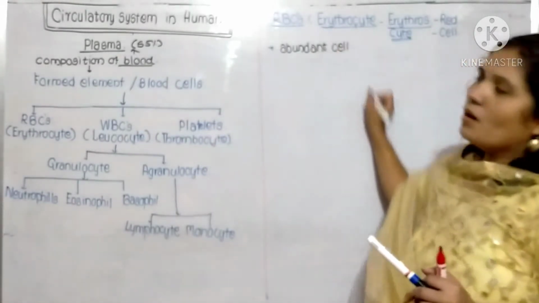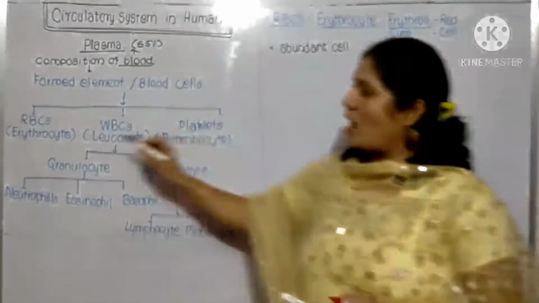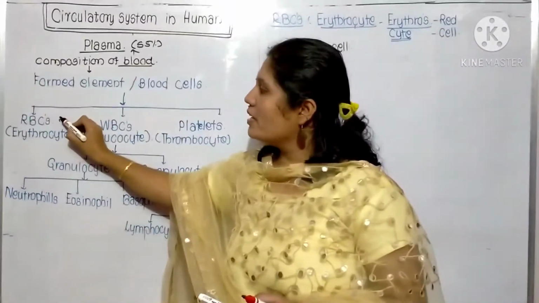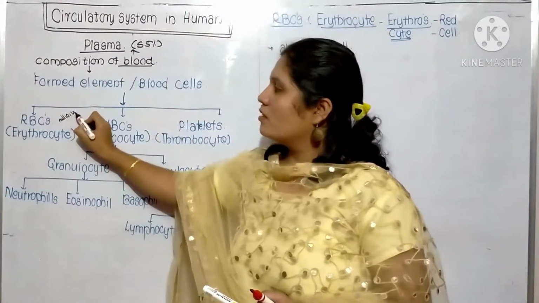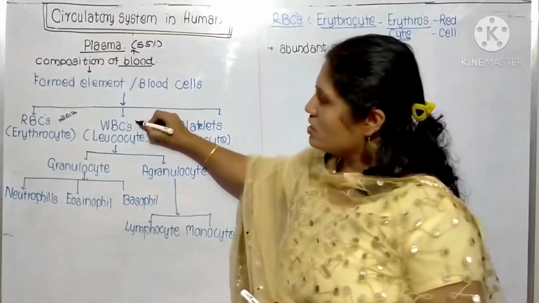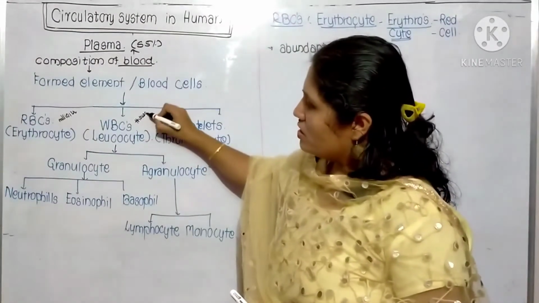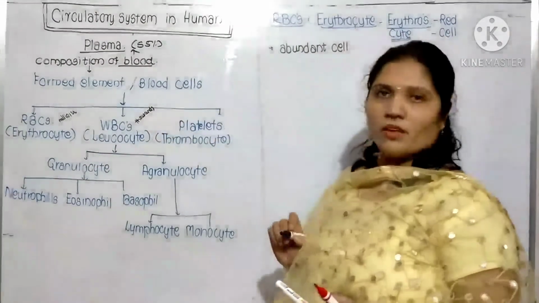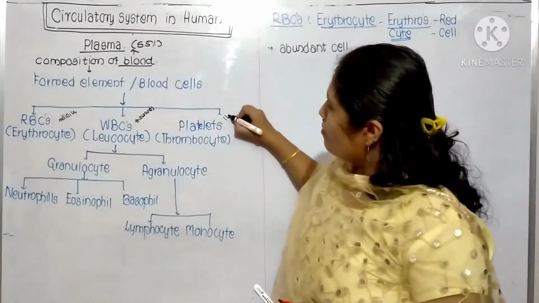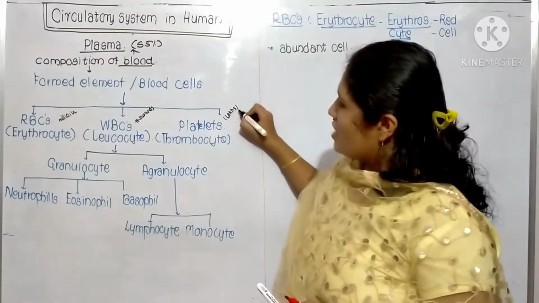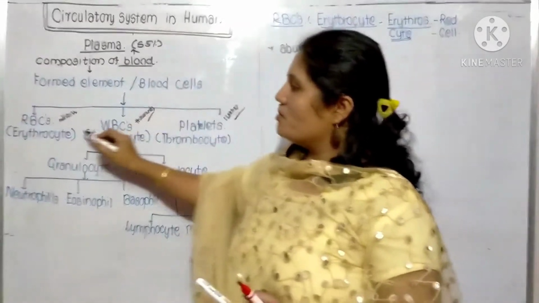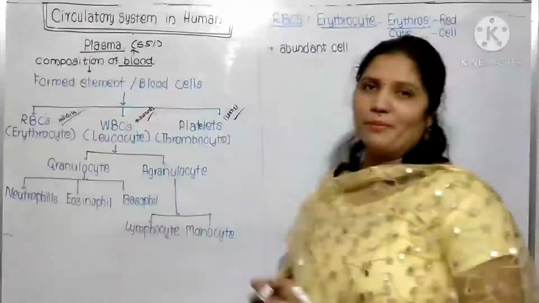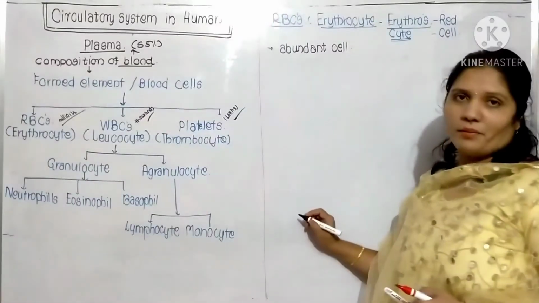RBCs are present in millions, WBCs are present in thousands, and platelets are present in lakhs. As compared to lakhs and thousands, RBCs are more in number. That's why they are known as abundant.